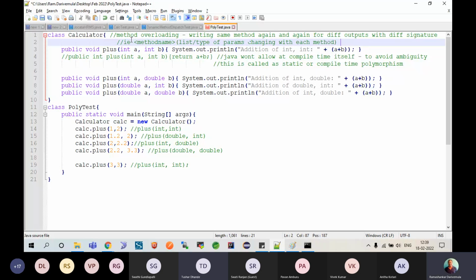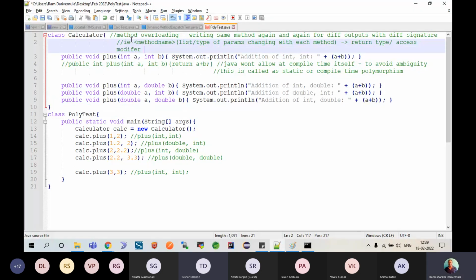That's it. So here you need to understand the return type or access modifier, specifier, public, private, and all, am I clear? are not part of the signature. Will you remember this point? Yes, sir.